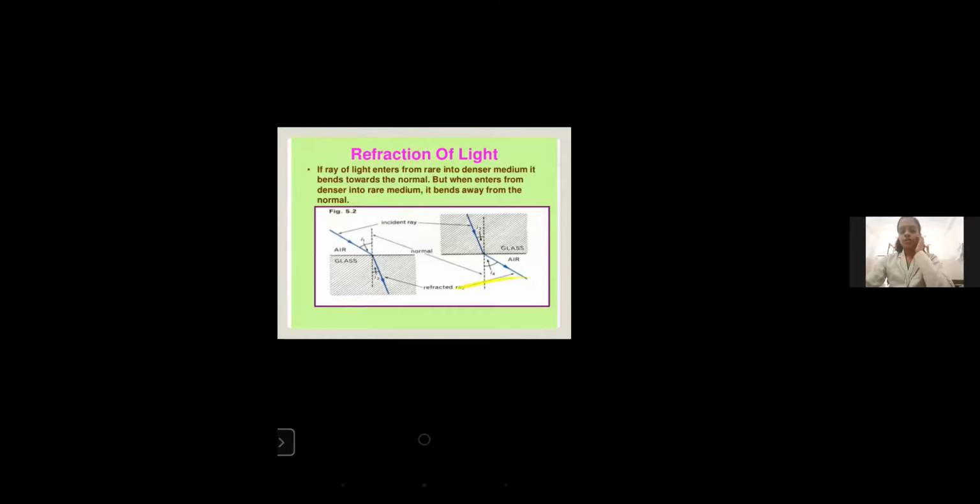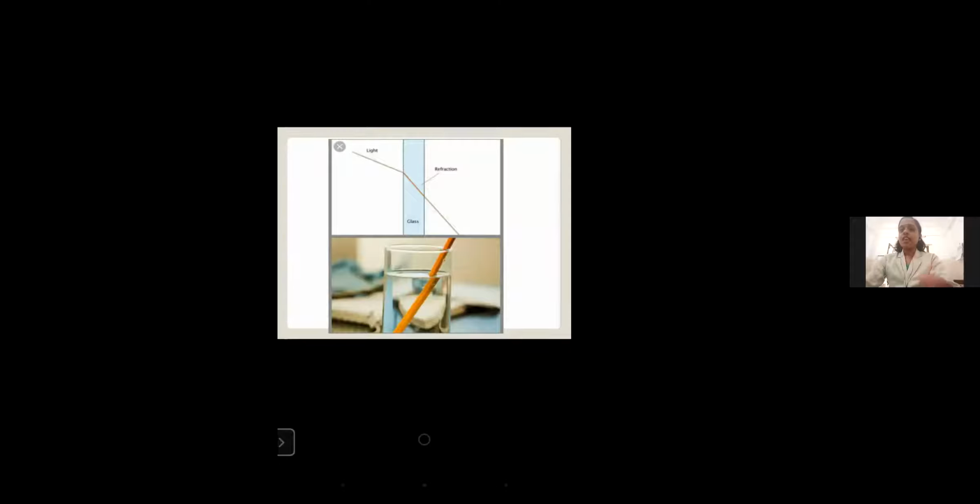Let us see another image of a usual, common phenomenon. Don't you ever experience this? What have you observed in this image? I think the pencil has broken. Okay Merlin, that's just an illusion. If a person looks at a straight object such as a pencil placed at a slant in water, as we have seen here, it appears bent. This is due to the bending of light as it moves from water to air.